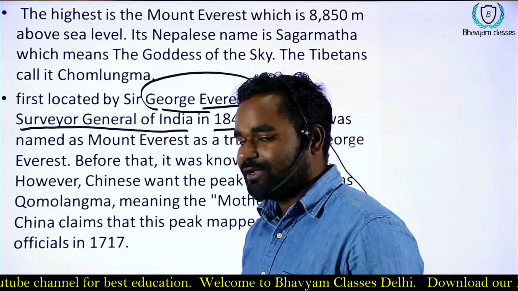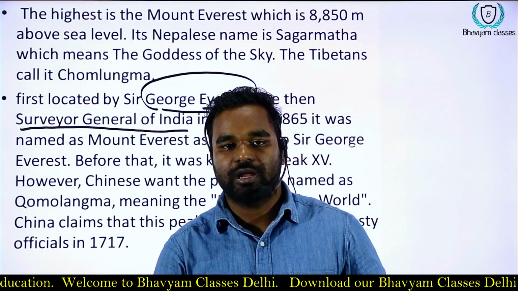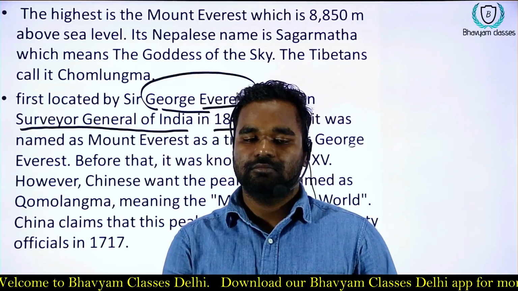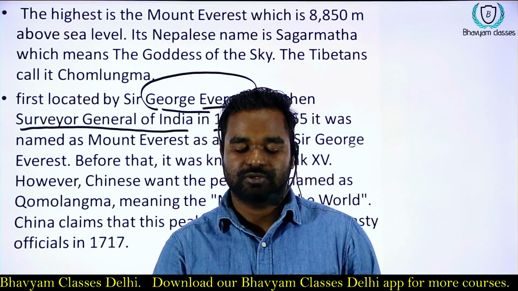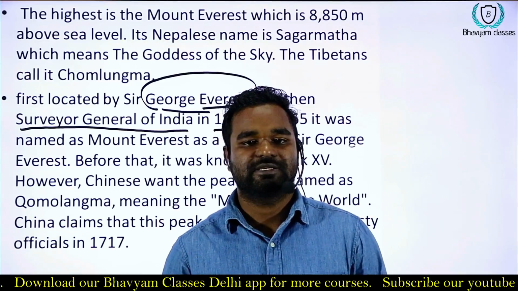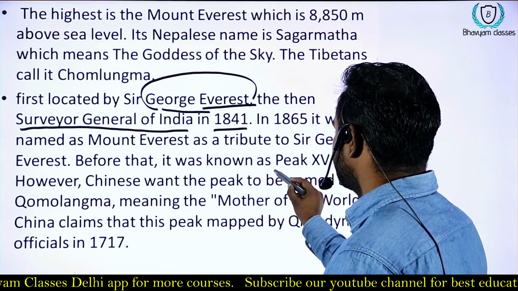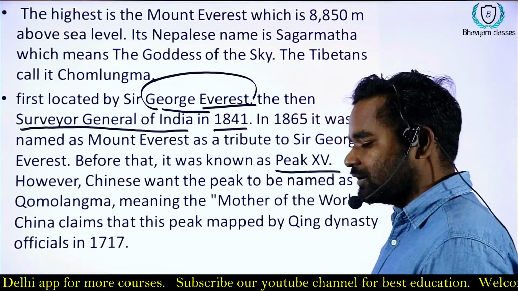Sir George Everest first located Mount Everest on a map. To honor him, the name Everest was taken. Before Everest it was known as Peak 15.